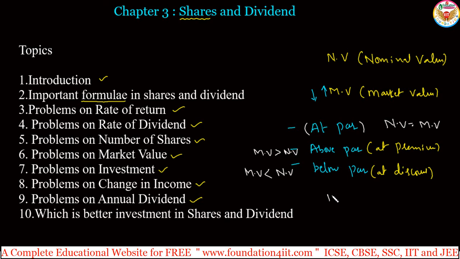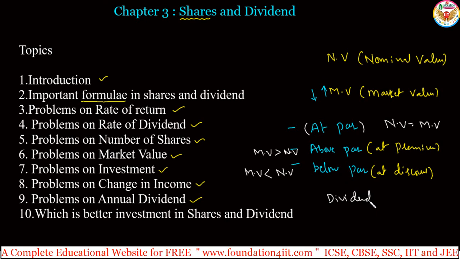And next is the word dividend. This is the profit which a shareholder gets from his investment. What is investment? By purchasing shares, right? So based on that, out of the profits of the company, from his investment in the company, is the dividend.